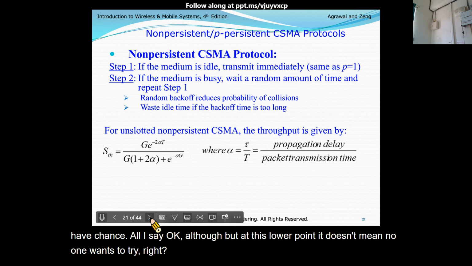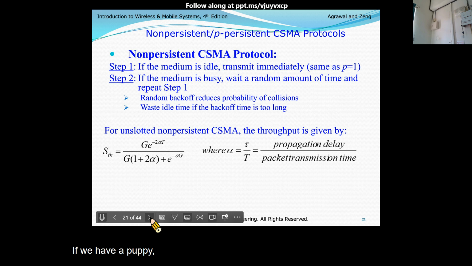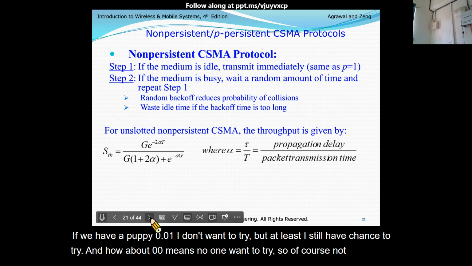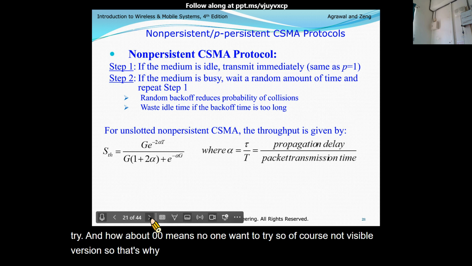If we have a probability of 0.01, I may not want to try, but at least I still have a chance to try. And how about 0? 0 means no one wants to try. So of course, that is not a feasible version. So that's why, if it's not the case of P equal to 0, then we have non-persistent.